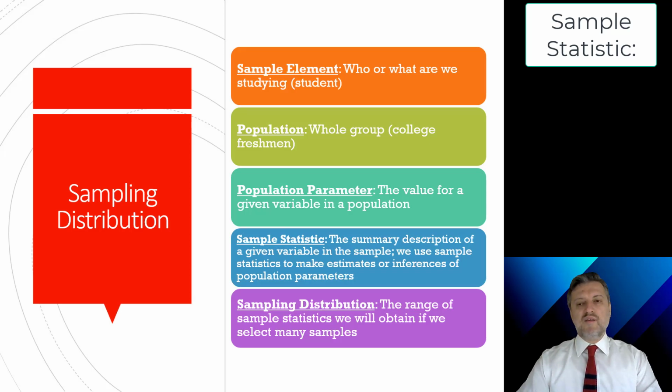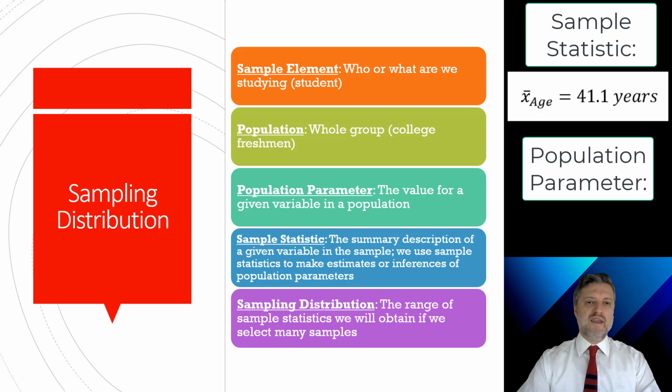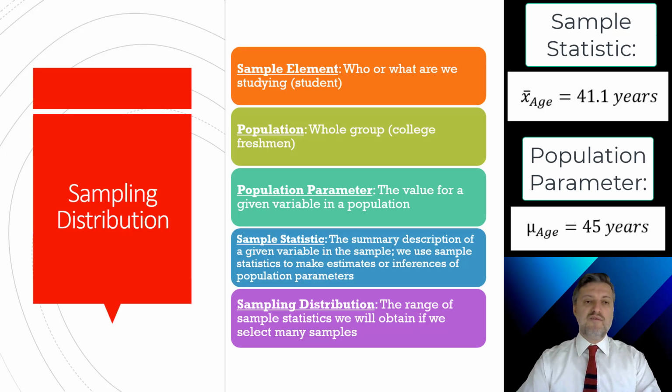For example, if the mean age of a sample of 100 professors at John Jay is 41.1, then 41.1 is the sample statistic for professor's age. We usually use sample statistics to estimate population parameter. If we took all the professors at John Jay College and found the mean age to be 45 years old, then that would be the population parameter. So the parameter is the population value and statistic is the sample value of interest.